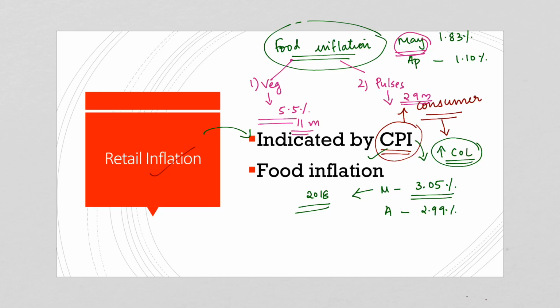Now, if we consider the vegetable prices, there are two factors that have contributed towards this. The first one is seasonal factors.